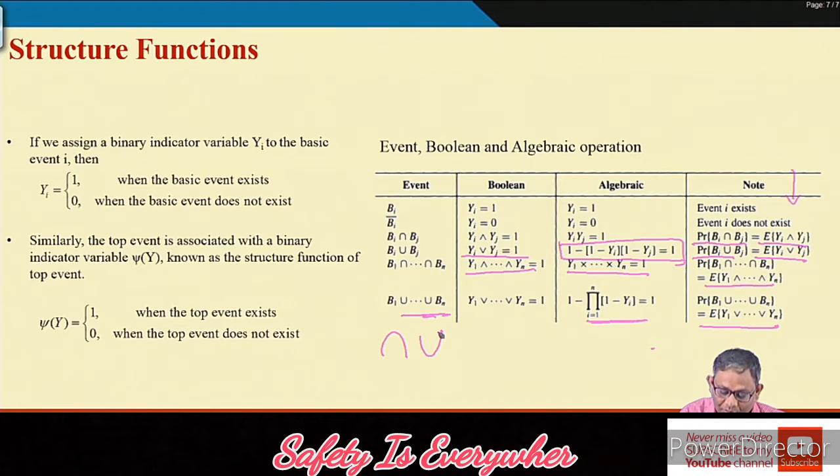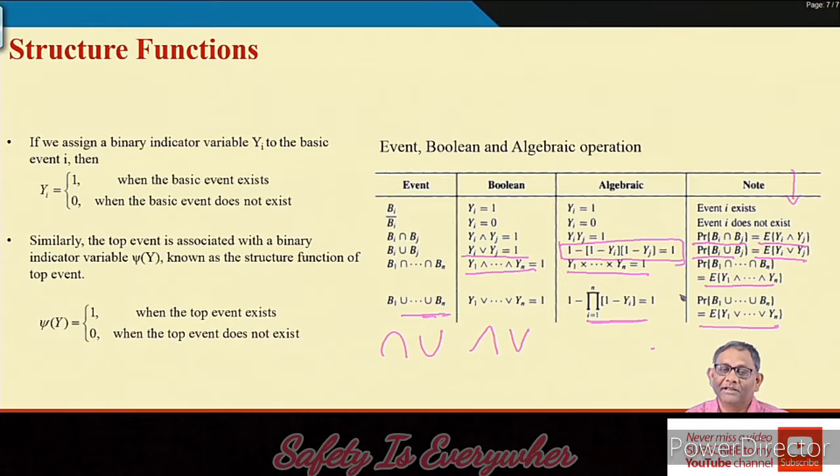In Boolean terms, intersection is this and union is this. When you write in algebraic form, for intersection all indicator variables are multiplied, but for union you first find the complement of each, 1 minus yi, then multiply all those terms, and finally subtract the complete multiplied term from 1.